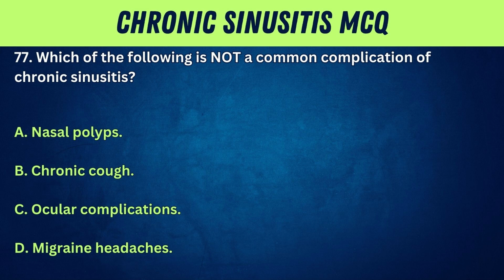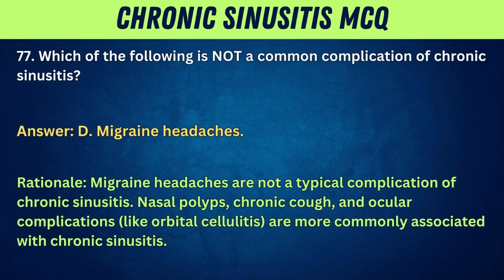77. Which of the following is not a common complication of chronic sinusitis? A. Nasal polyps. B. Chronic cough. C. Ocular complications. D. Migraine headaches. Answer: D. Migraine headaches. Rationale: migraine headaches are not a typical complication of chronic sinusitis. Nasal polyps, chronic cough, and ocular complications like orbital cellulitis are more commonly associated with chronic sinusitis.